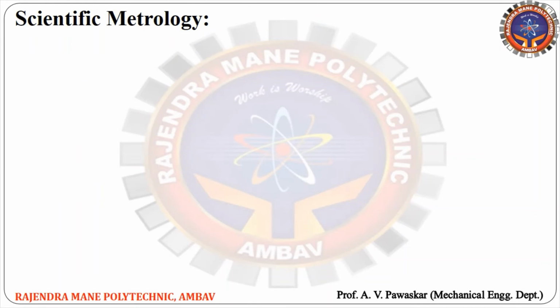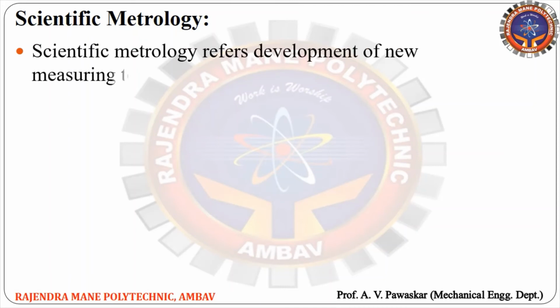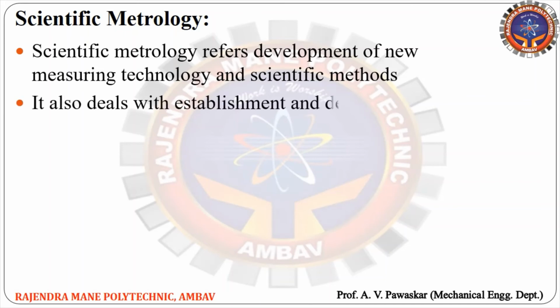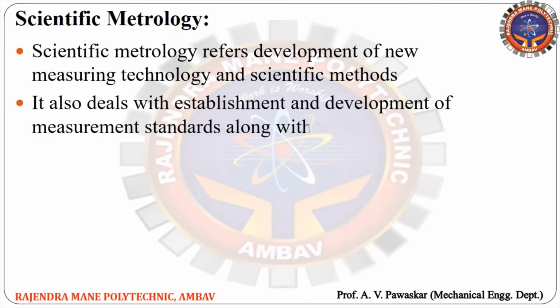So the next type of metrology is scientific metrology. Scientific metrology refers to the development of new measuring technology and scientific methods. Also, scientific metrology deals with the establishment and development of measurement standards along with their maintenance. Right? So scientific metrology is nothing but what?